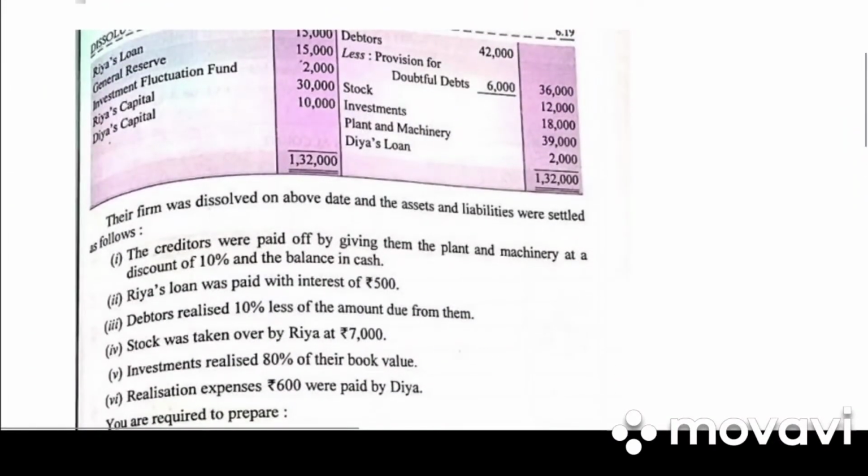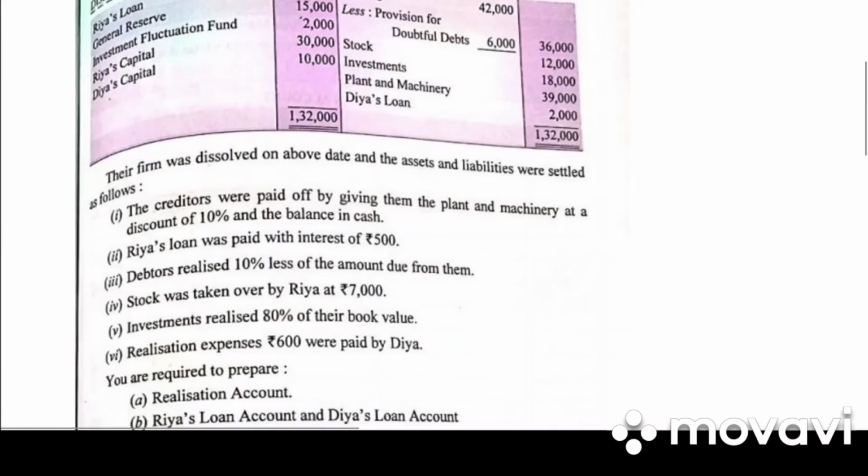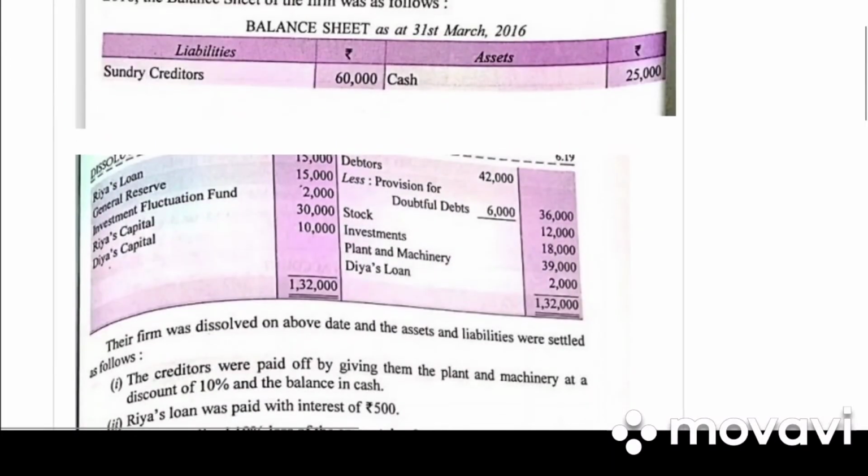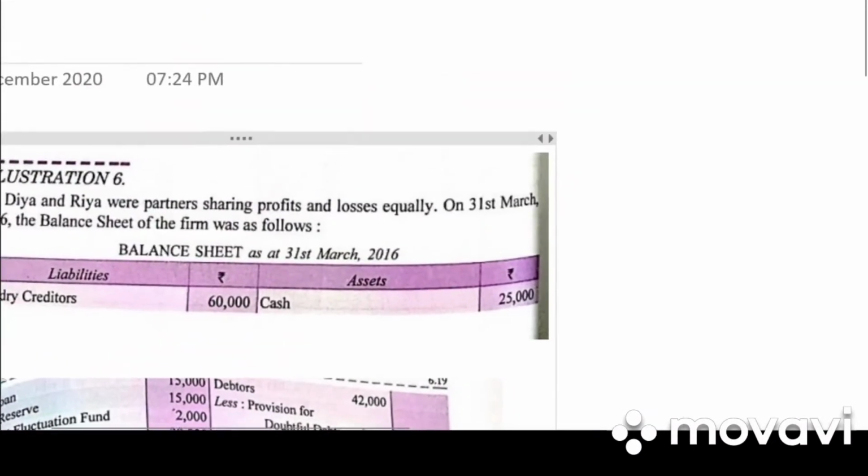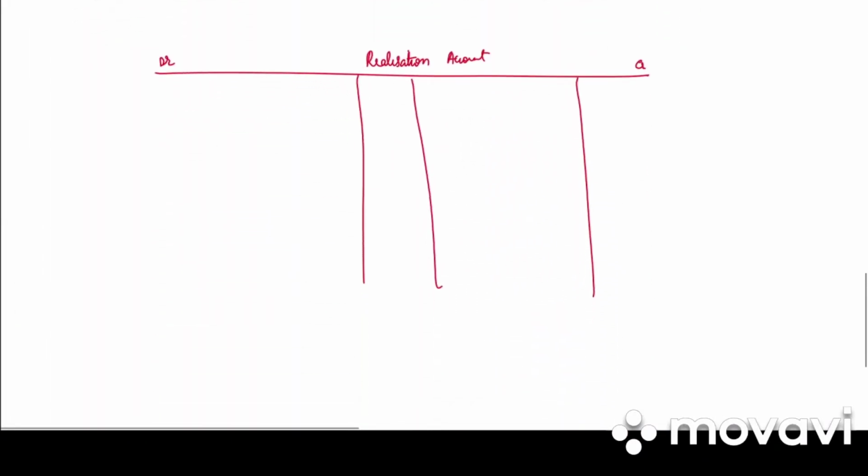They have given us cash. There is nothing to do with cash. Then they have given us debtors. So on the debit side we'll be writing to debtors account. Debtors value is 42,000. We write it at the book value and provision for doubtful debts will be written on the credit side. So immediately write provision for doubtful debts. Please write the full form. How much is it? 6,000.